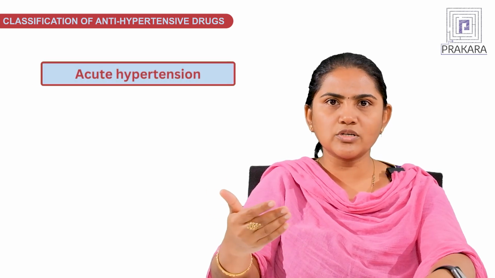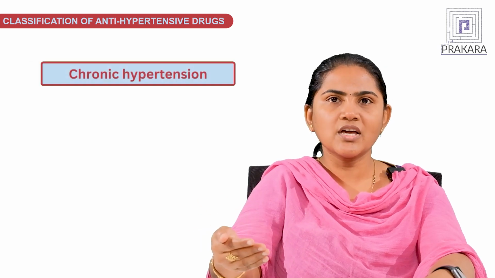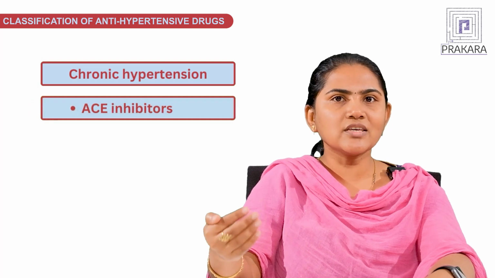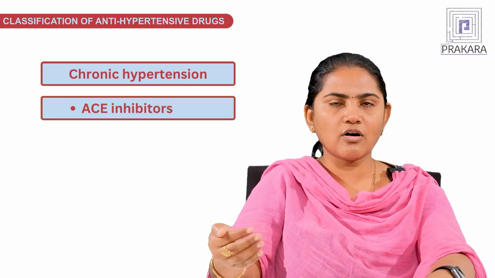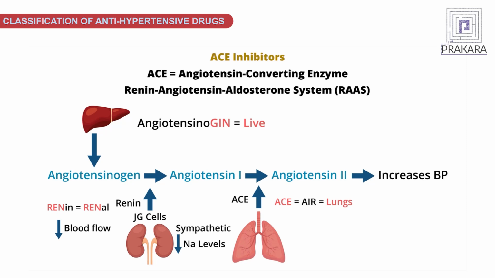So generally when there is acute hypertension, we could use diuretic derivatives. But in serious cases, or whenever a patient is having chronic hypertension, in those cases we can give ACE inhibitors. These drugs are the first choice or the main choice of drugs that can be given alone for the treatment of hypertension. When I am talking about ACE inhibitors, angiotensin converting enzyme inhibitors, these drugs will be targeting the angiotensin converting enzyme.